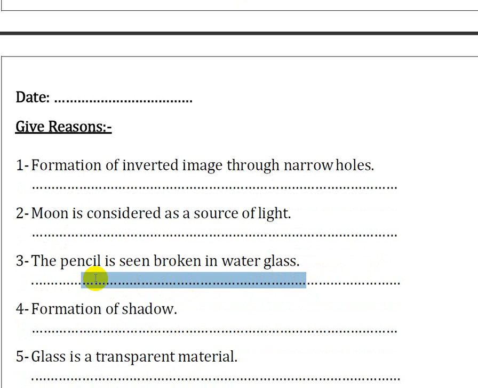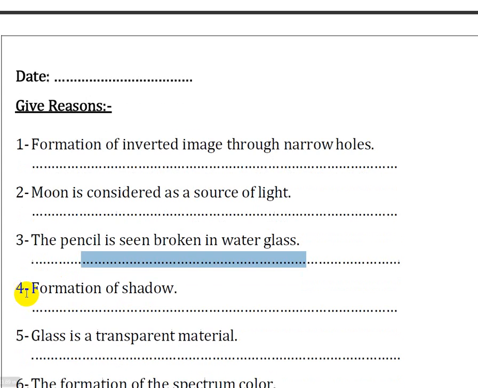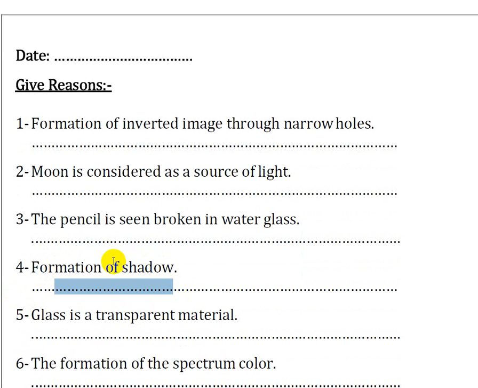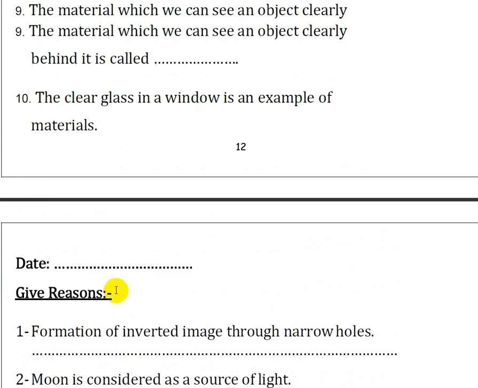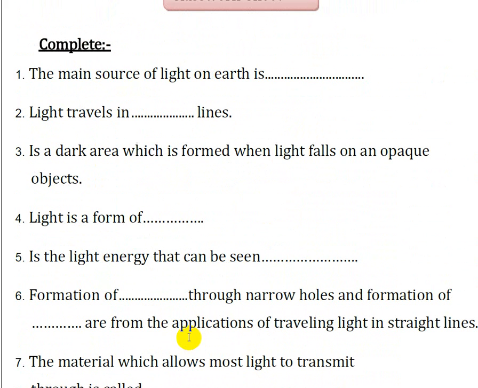And the pencil seems to be broken in a water glass. That's because light has a refractive property. When light moves from one medium to another medium, it is refracted. Formation of shadows is because light works in straight lines. The main source of light on Earth is the sun. Light travels in straight lines. A dark area which is formed when the light falls on a big body is called a shadow.